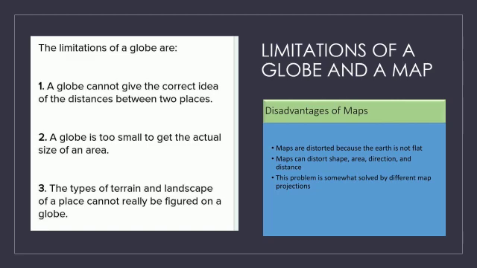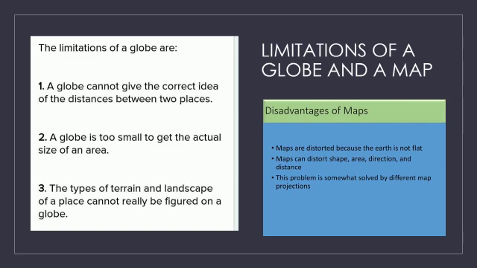It just shows the physical features and the boundaries of countries. Next, a globe is too small to get the actual size of an area. We cannot assume the correct size of the area. And the types of terrain and landscape of a place cannot really be figured out on a globe.